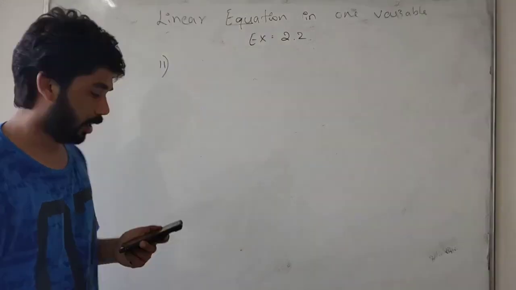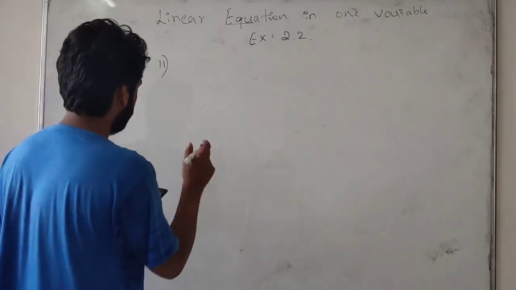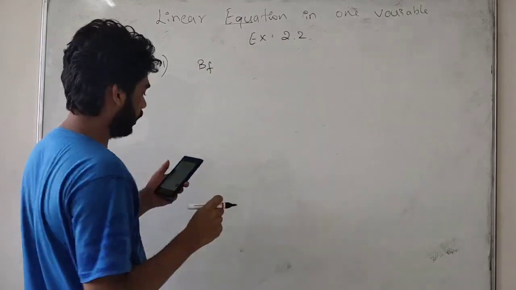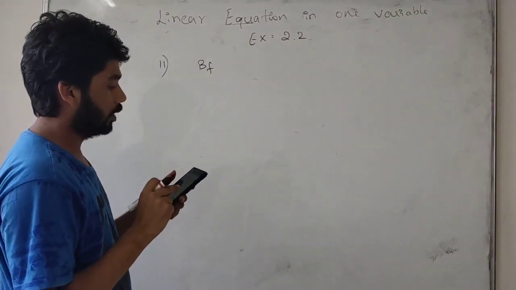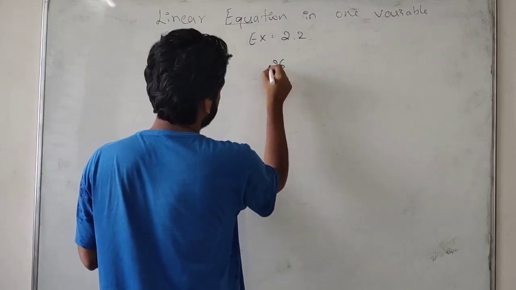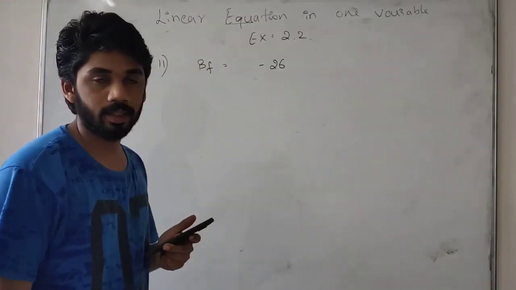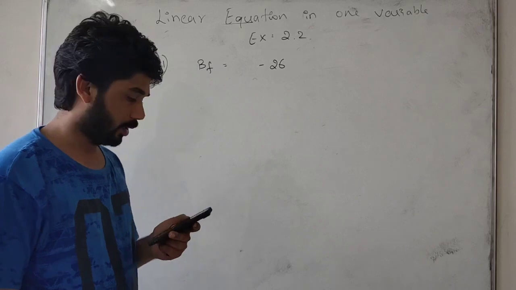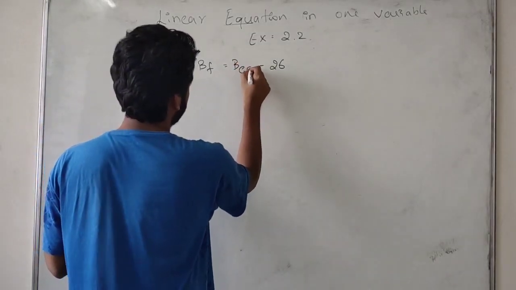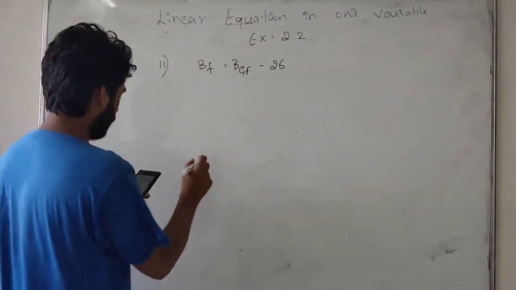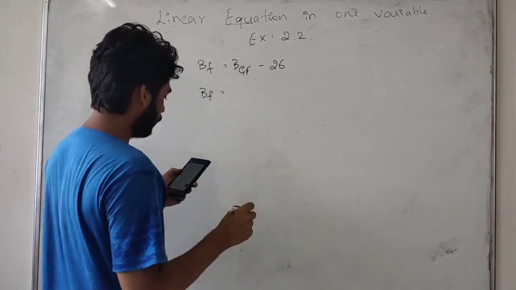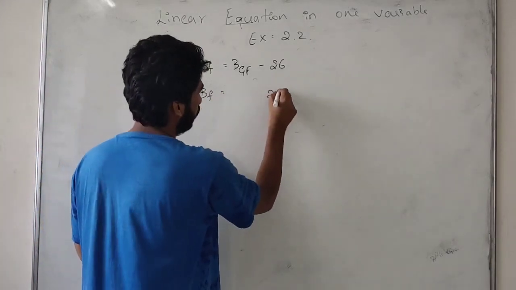Now I will write the points. Baiju's father is 26 years younger than Baiju's grandfather. Younger we take as minus, older we take as plus. So, BF = 26 minus Baiju's grandfather. I am writing in shortcut. Second point: Baiju's father is 29 years older than Baiju.